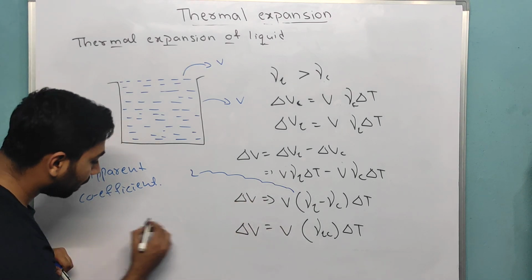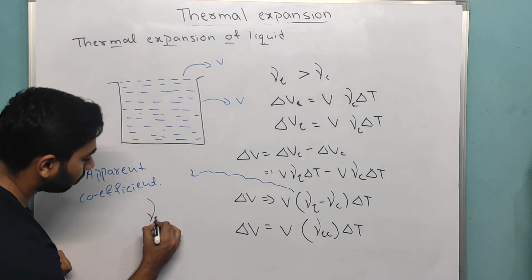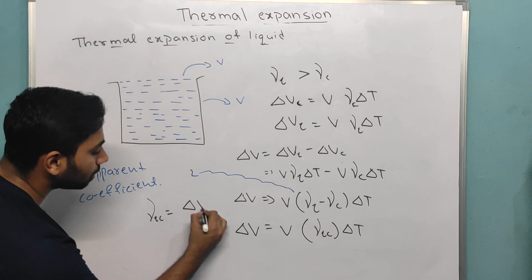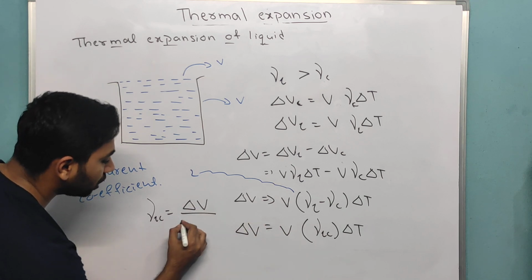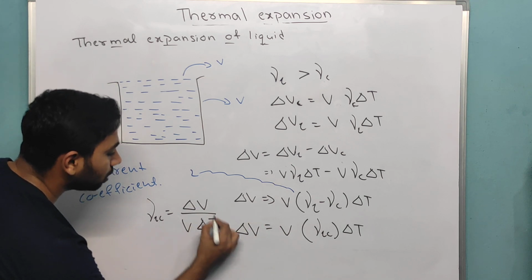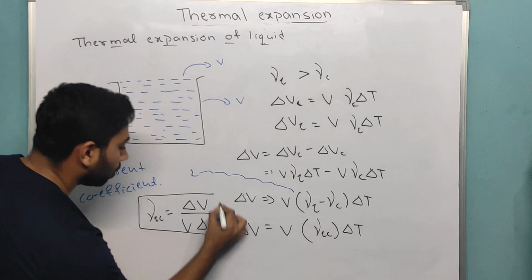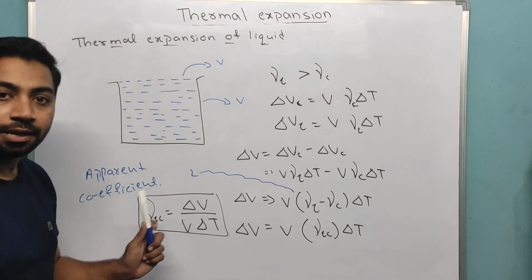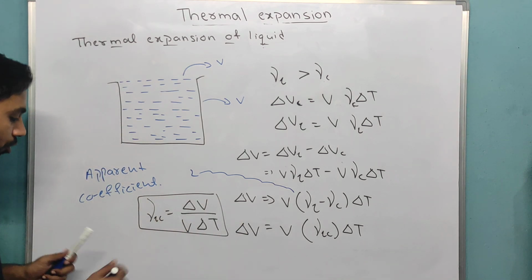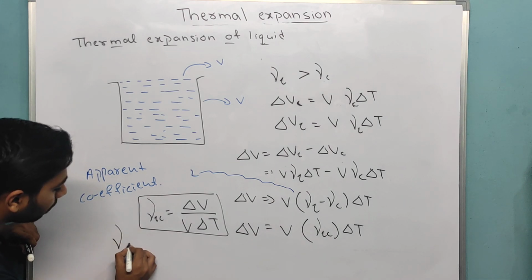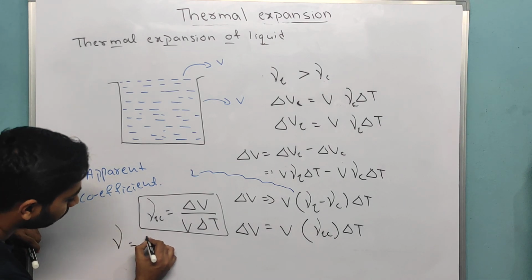Now if I want only the apparent coefficient, then change in value divided by original value into change in temperature. So you can write like this: apparent coefficient equal to